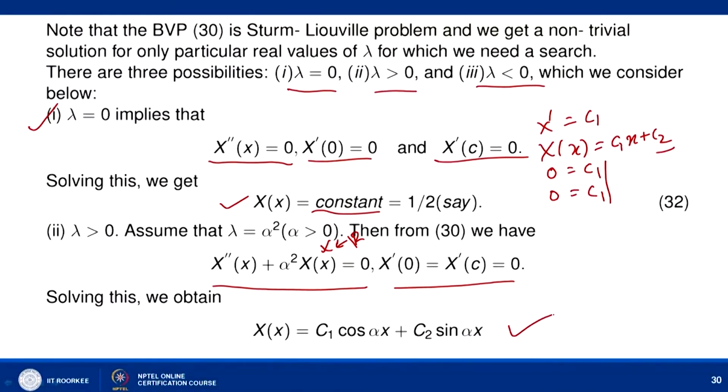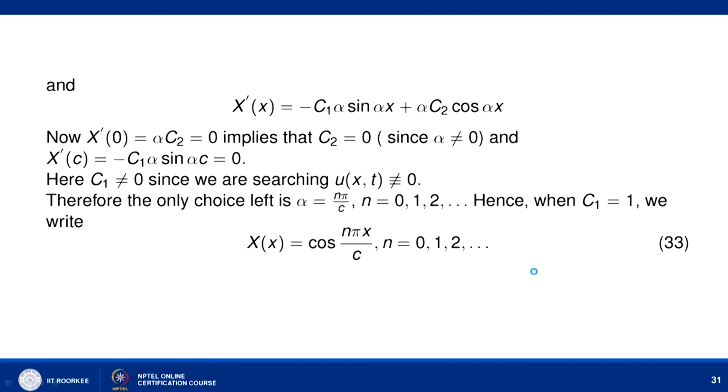Solving, we have X of x equal to c1 cos alpha x plus c2 sin alpha x. Now let us find c1 and c2 using the boundary conditions. The derivative is X dash of x equal to minus c1 alpha sin alpha x plus alpha c2 cos alpha x, and X dash 0 equal to 0 implies alpha c2 equal to 0.